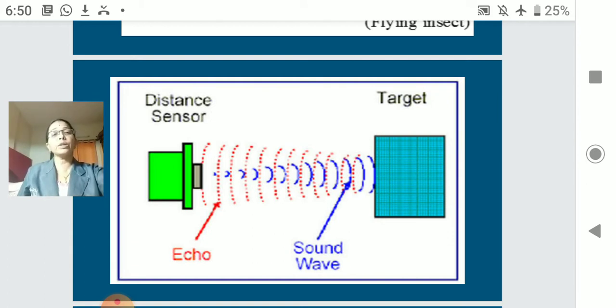What is an echo? A sound which is given out goes and hits some reflecting object, and this reflecting object sends the sound back, reflects it. So that gives out an echo. The blue color is the incident sound, and the red color is the reflected sound from the target. We will study it in detail first.